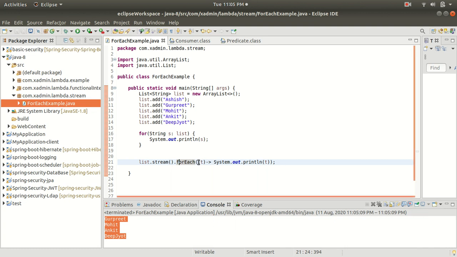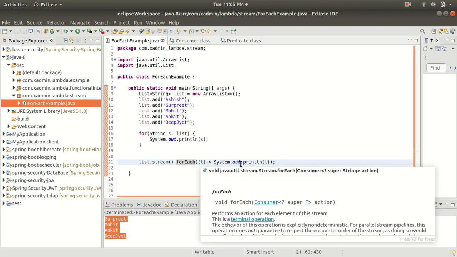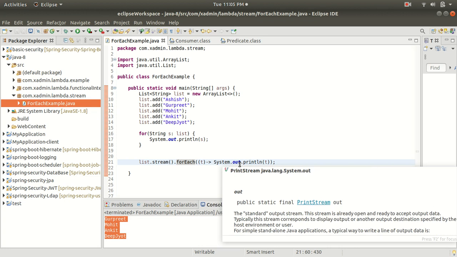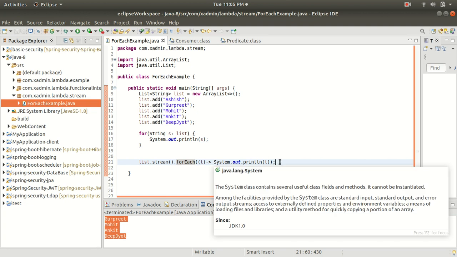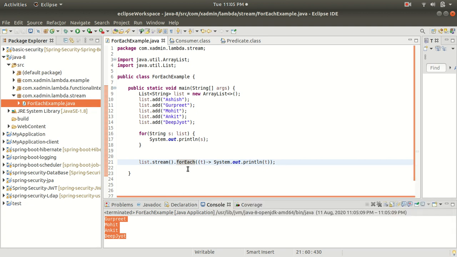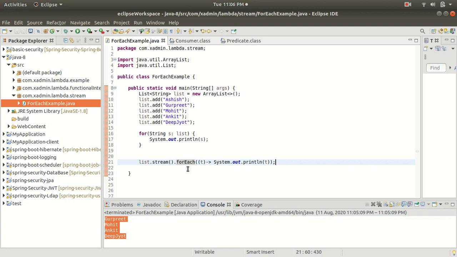We converted that to a lambda expression and got this code, and we pasted it inside the forEach method. It is basic code that takes the stream elements one by one and prints each object to our console. This is the way we can iterate and print the list with the stream API. Now we are going to see how we can iterate a map.